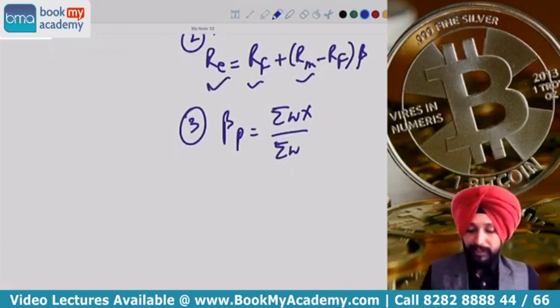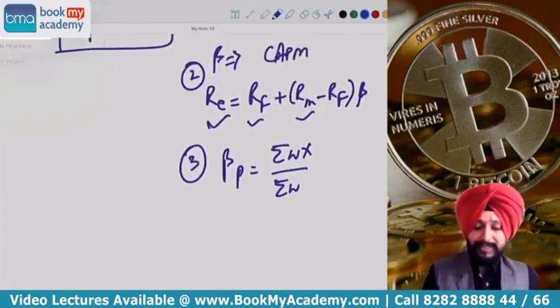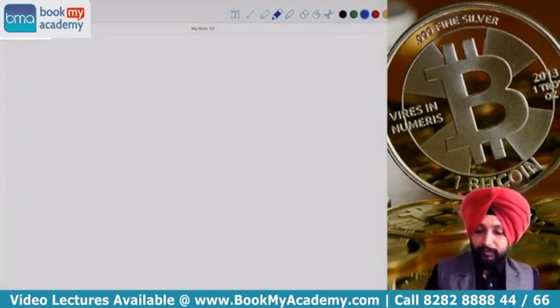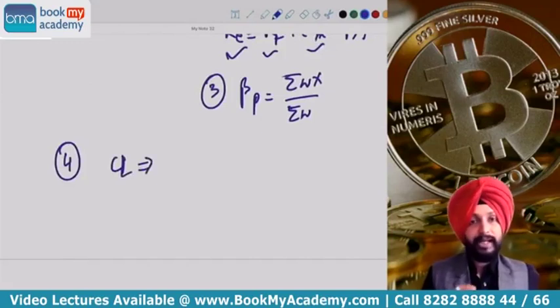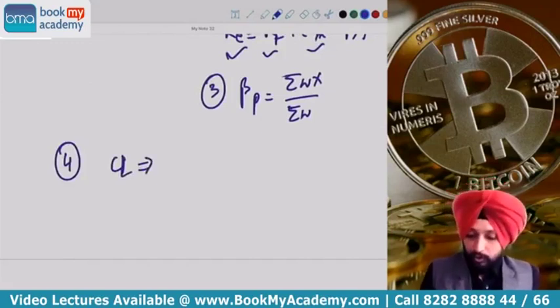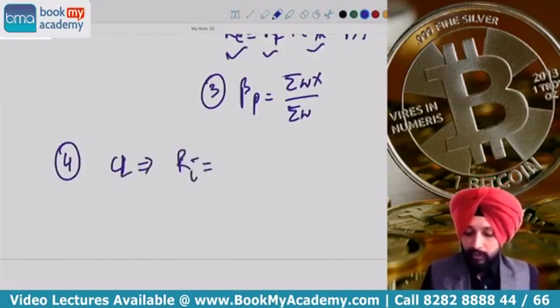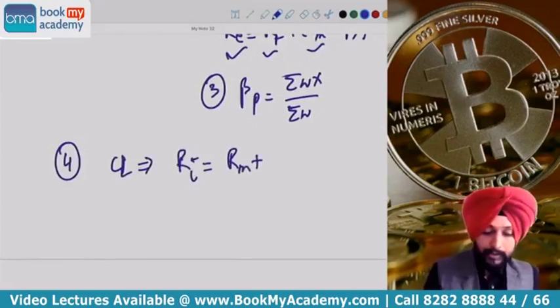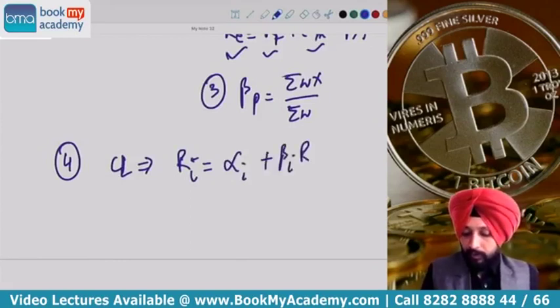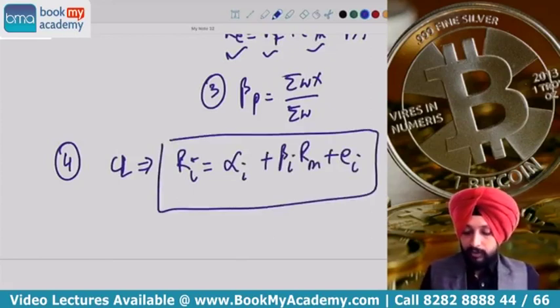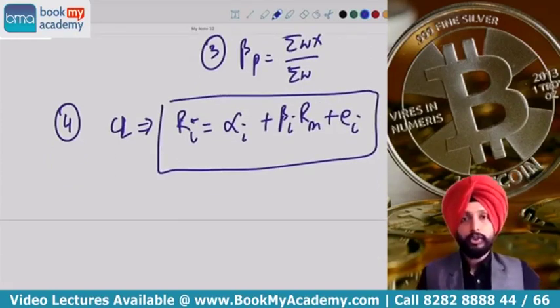Apart from that, beta can be computed statistically. When we calculate beta statistically, that's very, very important. We learned something: there is a characteristic line equation where we write Ri is equal to alpha i plus beta i Rm plus Ei. This is the equation of the characteristic line.